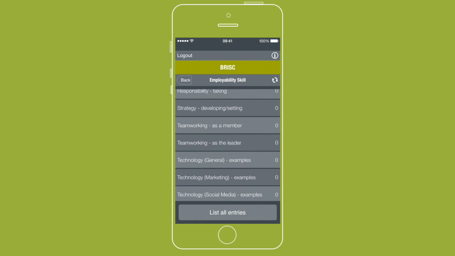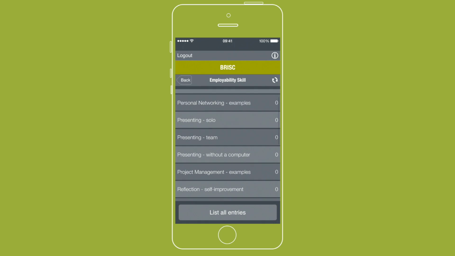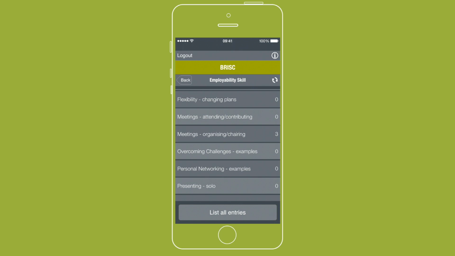Imagine I'm a student. Let's say I recently had to chair a meeting for one of my coursework groups and had previously found it really difficult to get everyone to focus. But this time I hit on the idea of printing off a formal agenda with time allocated to each item. And it worked really well.